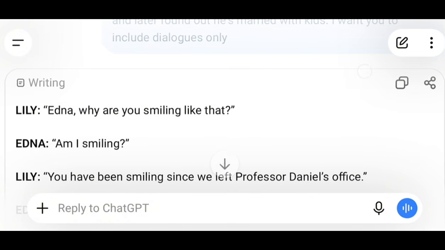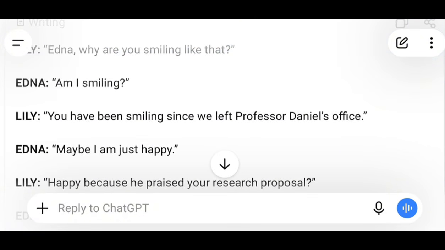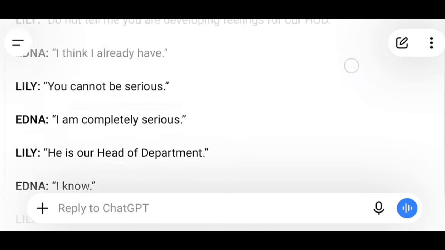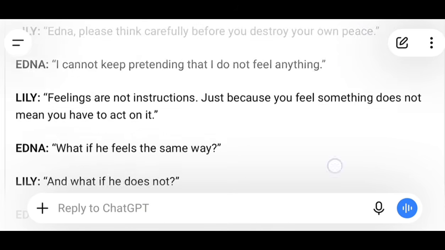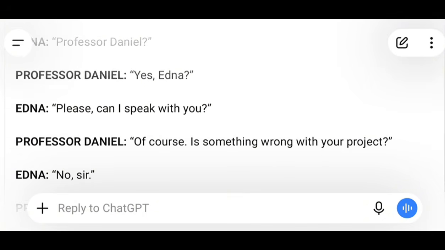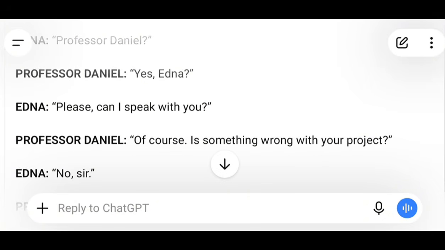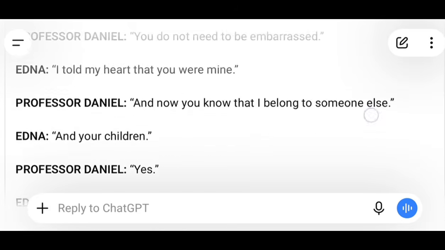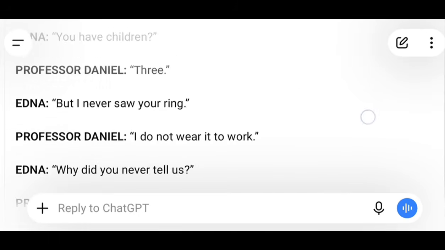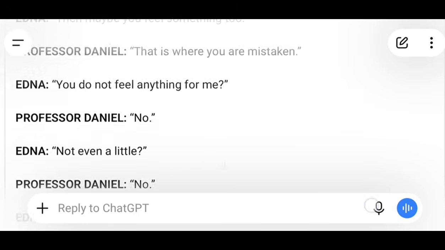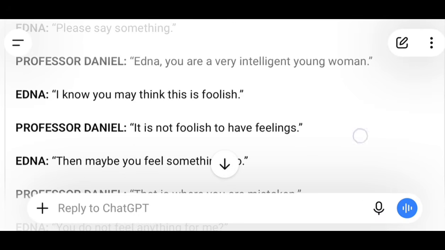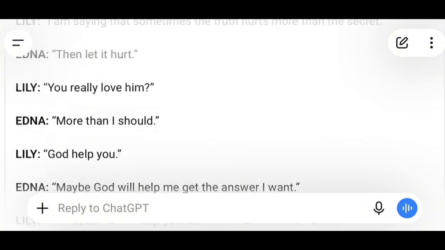Okay, now look at it. It said, Lily: Edna, why are you smiling like that? Edna: Am I smiling? Lily: You've been smiling since we left Professor Daniel's office. So all of these are just the dialogues, okay? You cannot turn this into a full movie with just these. There are dialogues already, so I'll tell it to share this into scenes later on, okay? You can actually tell it how many minutes long you want the movie to be. Do you understand? This is just a quick tutorial. You can tell it, I want it to be 30 minutes long. Always include it in your script. Here I will follow suit.